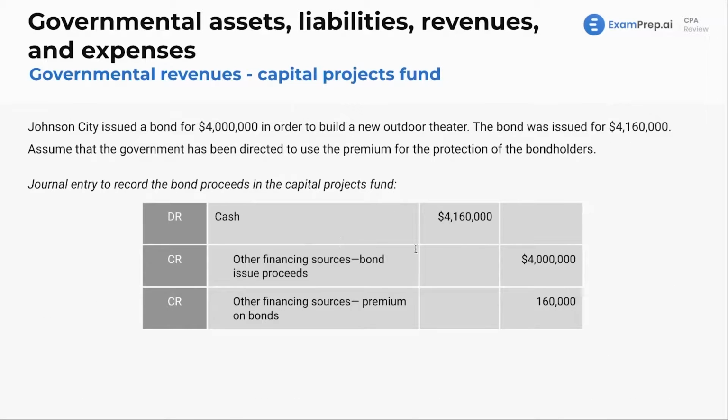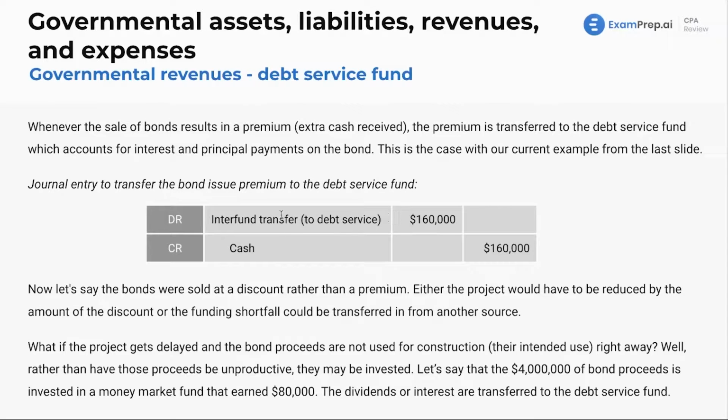So yes, awesome. We did get $160,000 of extra cash, but we're putting that right back into the debt service fund and reducing the cash from the capital projects fund. Now let's say that the bonds were sold at a discount rather than a premium. Either the project would have to be reduced by the amount of the discount, or the funding shortfall could be transferred in from another source. So if we didn't get that full $4 million, maybe we just spend less, right? But no, we're the government, so we're going to spend more and probably get it from somewhere else, transfer it in from another source, something like that.